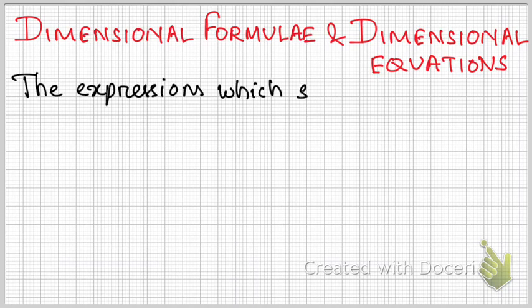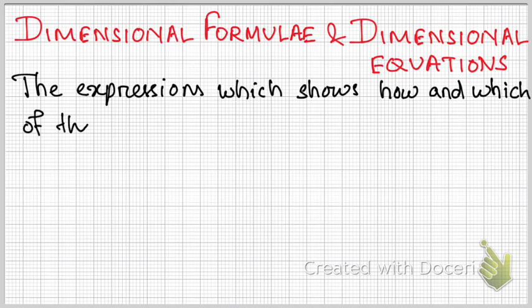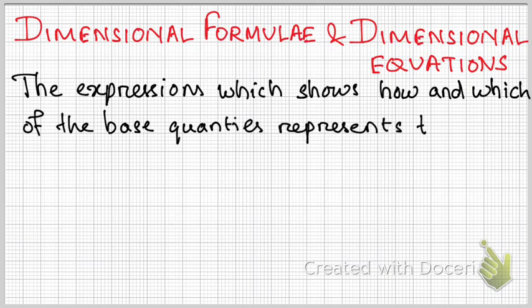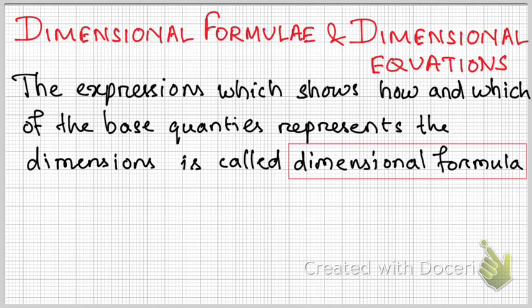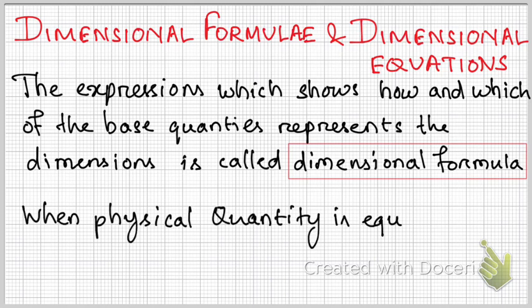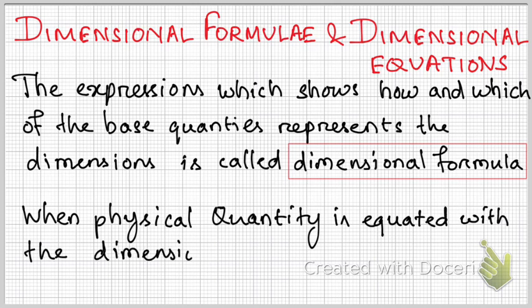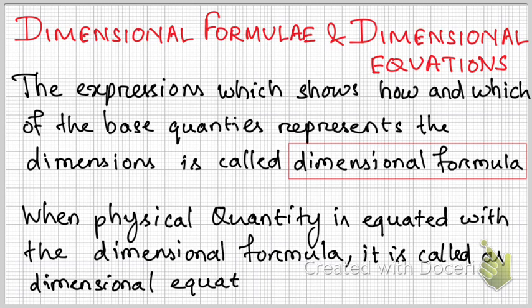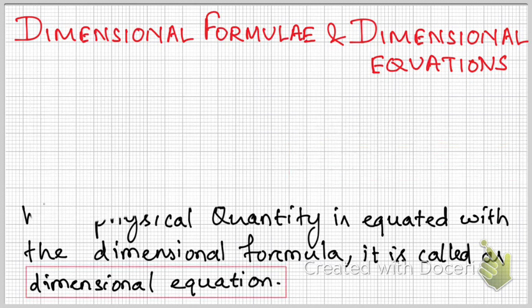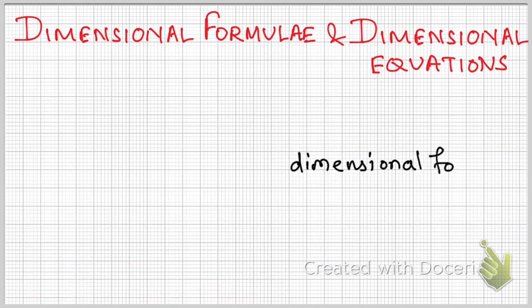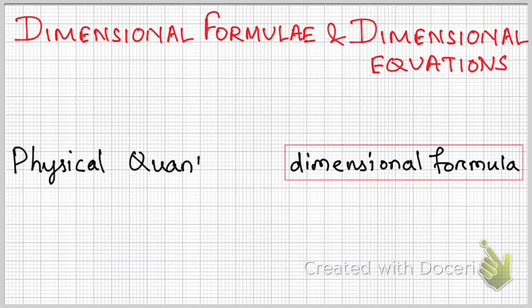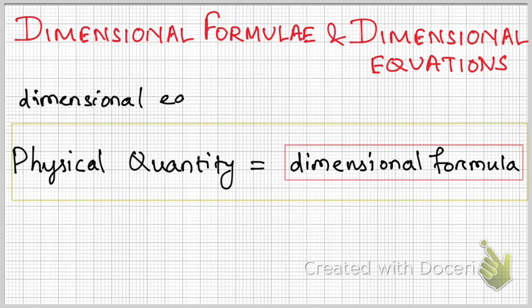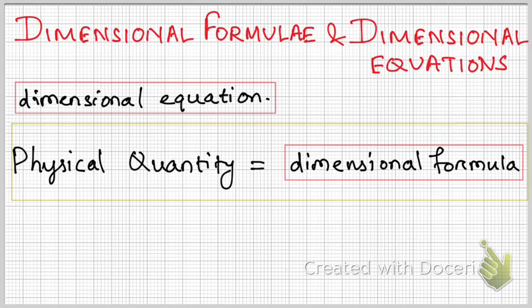The expression which shows how and which of the basic quantities represent the dimensions is called the dimensional formula. Similarly, when a physical quantity is equated with the dimensional formula, it's called a dimensional equation. So the dimensional formula equated with a physical quantity is called a dimensional equation.